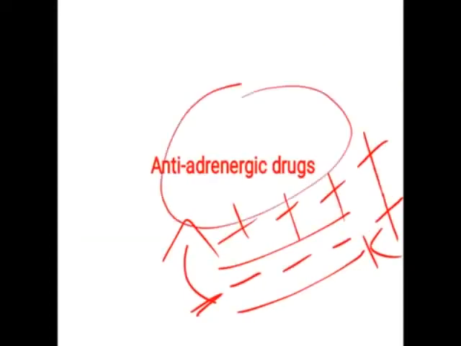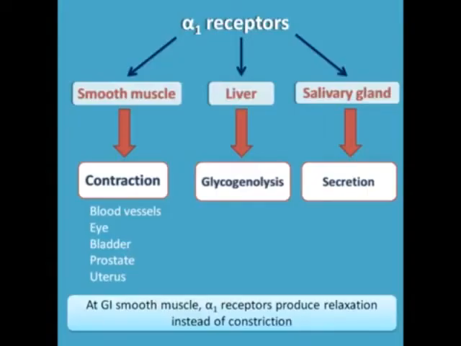Now the next part, antiadrenergic drugs. So antiadrenergic drugs are either alpha blockers or beta blockers, which are given as sympatholytic drugs, which indirectly dilate the vessels. So alpha blockers are also classified into alpha 1, alpha 2, alpha 3, out of which, from our syllabus point of view, we should know what the alpha 1 receptor is.